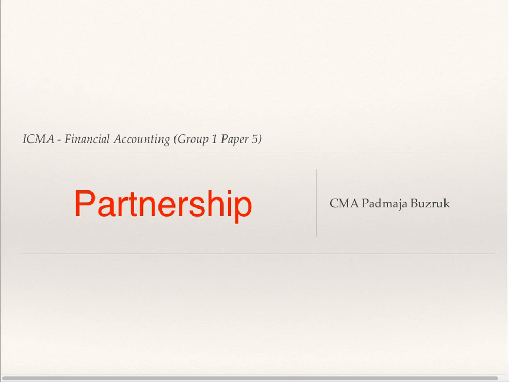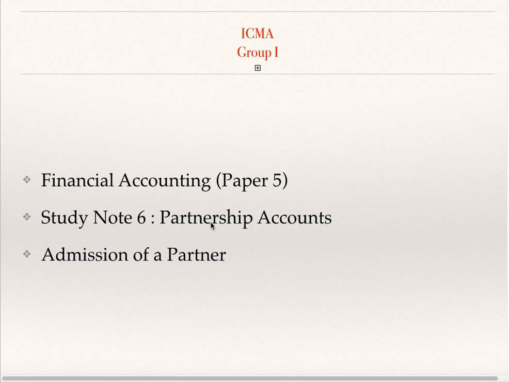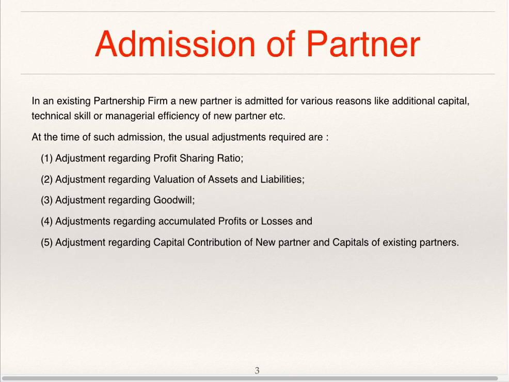I will be discussing partnership accounts. Go to study note number 6, partnership accounts. I will be discussing admission of a partner. Certain adjustments are required to be made at the time of admission of a partner. Adjustment regarding profit sharing ratio, adjustment regarding valuation of assets and liabilities, we have already seen. Adjustment regarding goodwill, some part we have seen, but the remaining part we will see in this particular video.